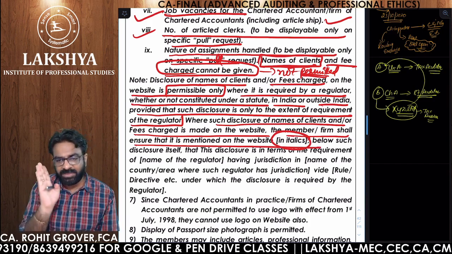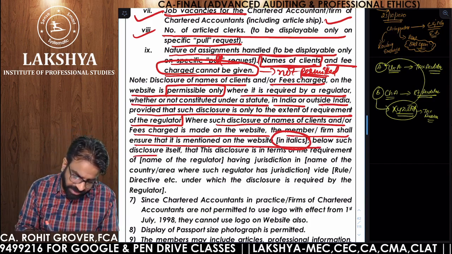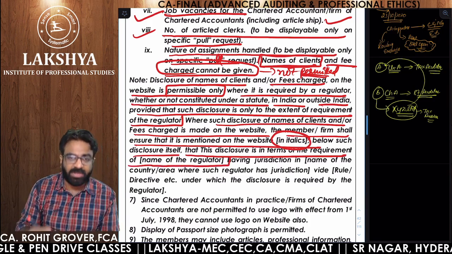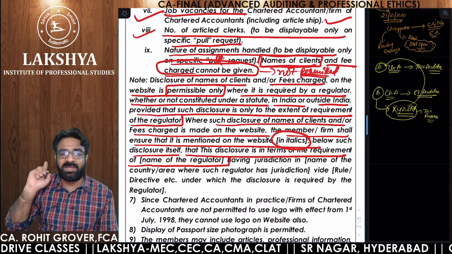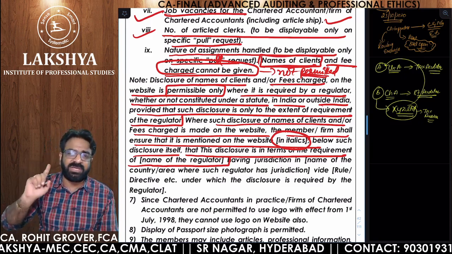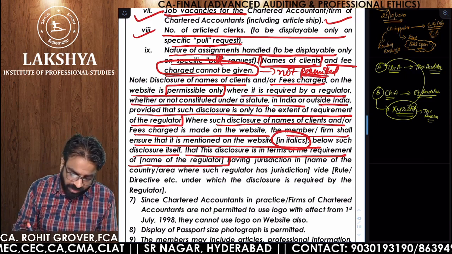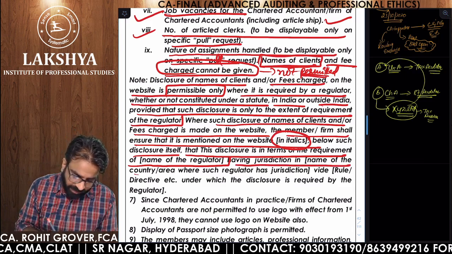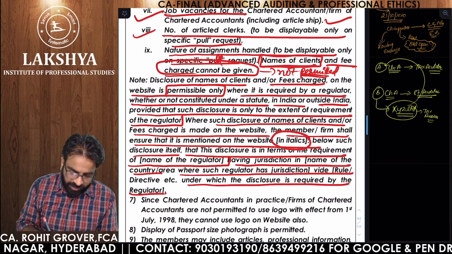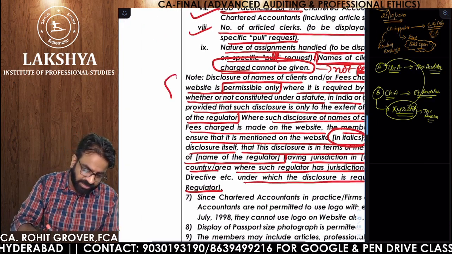It's in italics format. Below such a disclosure itself, it must say that this disclosure is in terms of requirement of the regulator, with the name of the regulator. Which regulator is asking you to display the name of the client and the fees charged, the name of that regulator also is required to be displayed, along with the name of the country or area where such regulator has jurisdiction under which the disclosure is required. So this paragraph is very, very important.